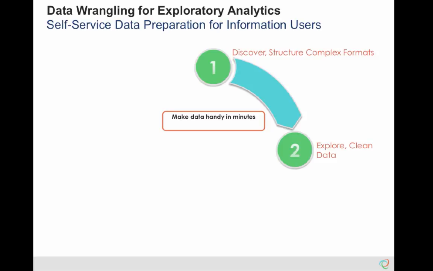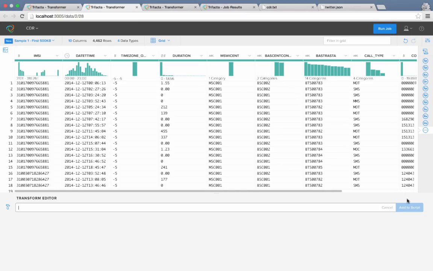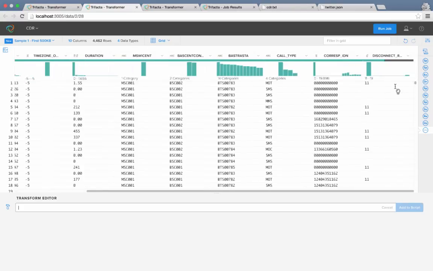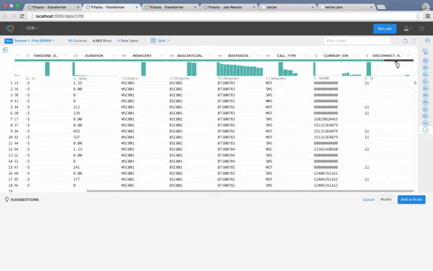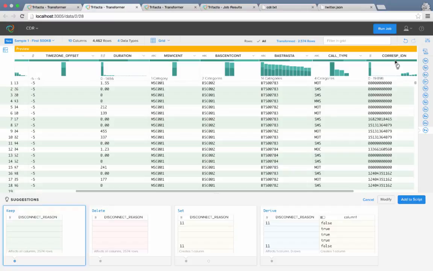I'll now go back to the CDR log file. Because I'm interested in dropped calls that may be a factor of churn, I will try to isolate this information to identify from further analysis some possible repetitive patterns. As I am continuing to browse the column header, I can quickly identify that some data is missing from the column disconnect reason. By clicking missing values on the column header, Trifacta highlights the rows with SMS and MMS.